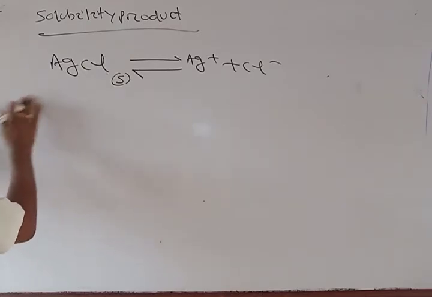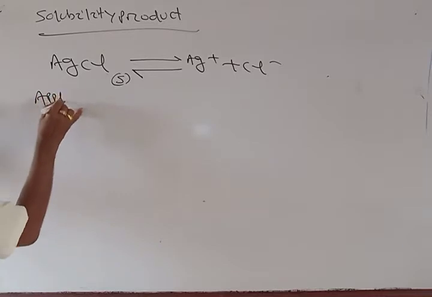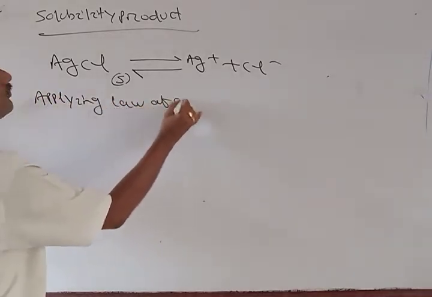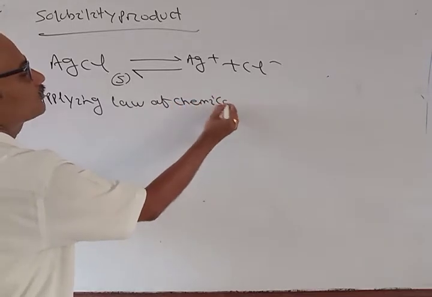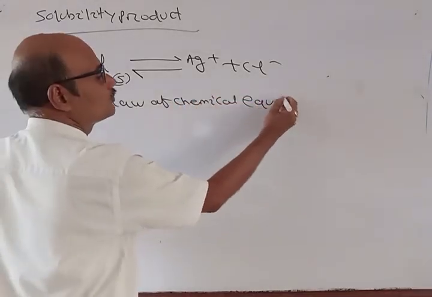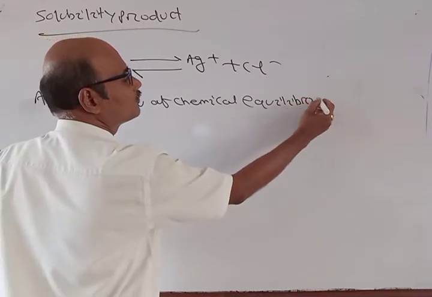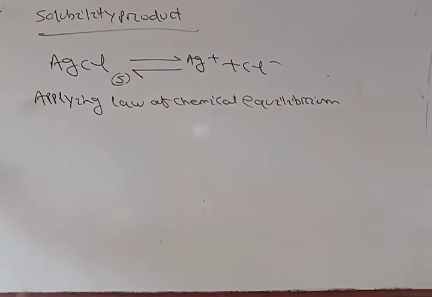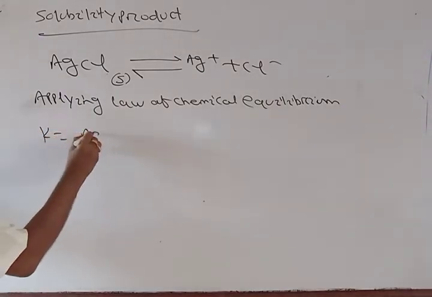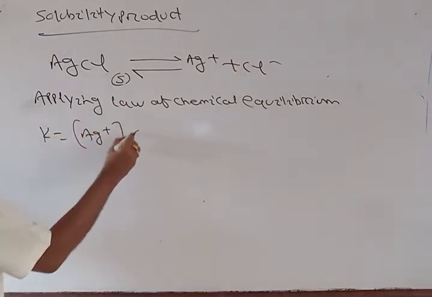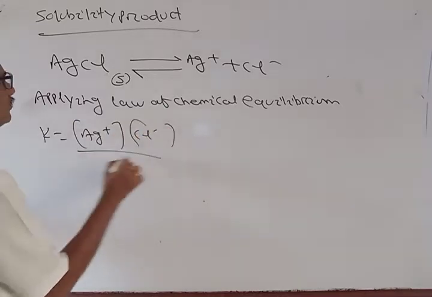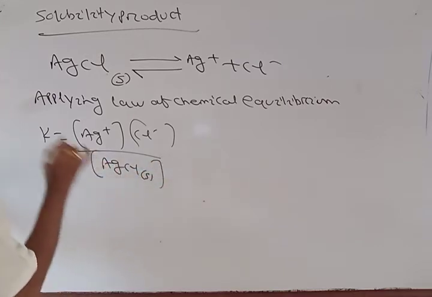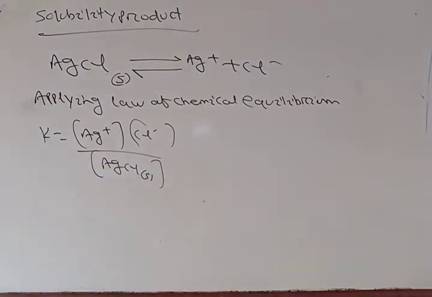So what can I write here? Applying the law of chemical equilibrium, we have K is equal to Ag plus into Cl minus by AgCl soluble.